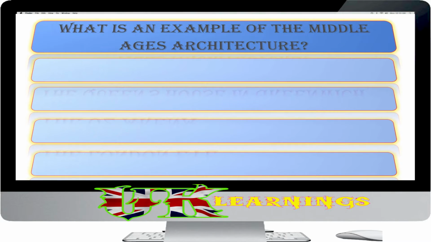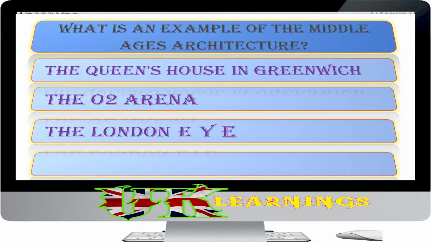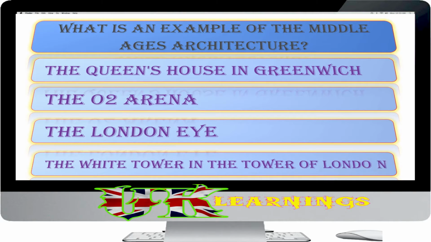What is an example of Middle Ages architecture? The Queen's House in Greenwich, the O2 Arena, the London Eye, the White Tower in the Tower of London. The answer is the White Tower in the Tower of London.